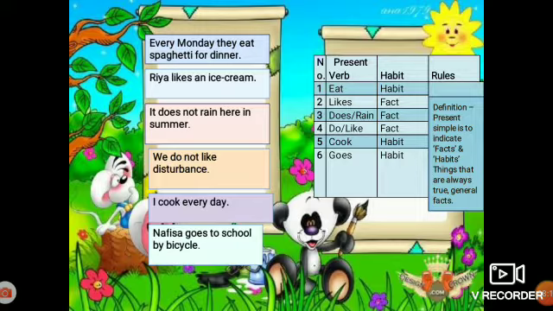Now we will play a little quiz. Oh, before moving to the quiz, students, tell me.